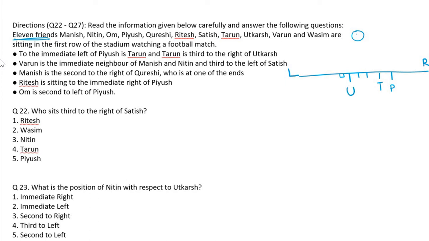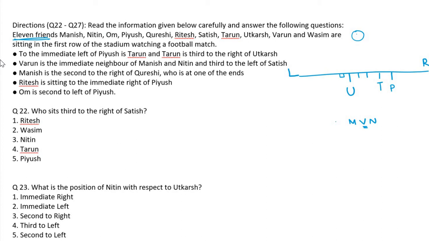This is Utkarsh, third right. Varun is the immediate neighbor of Manish and Nitin. Okay, Manish. Varun is the immediate neighbor of Manish and Nitin. Okay. And Varun is third to the left of Satish.